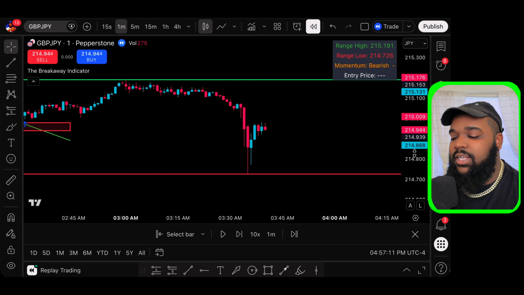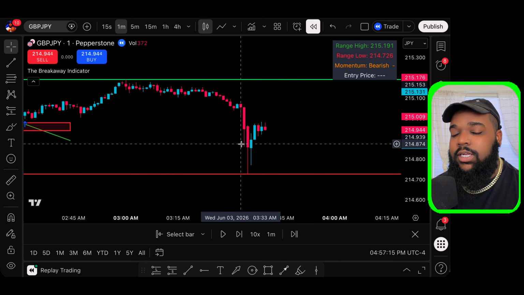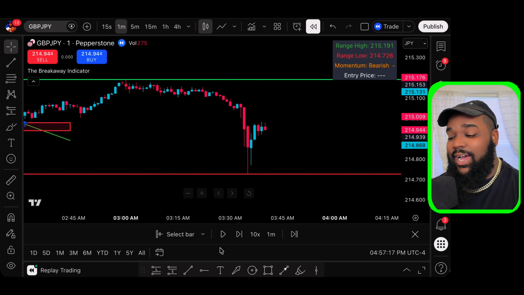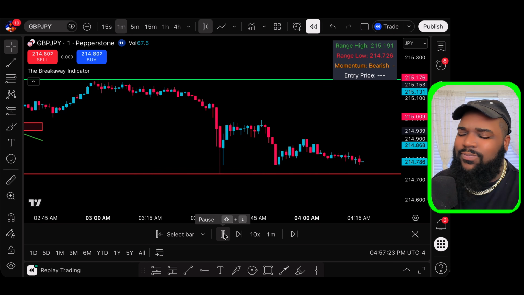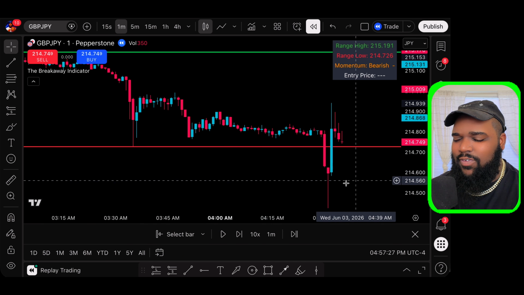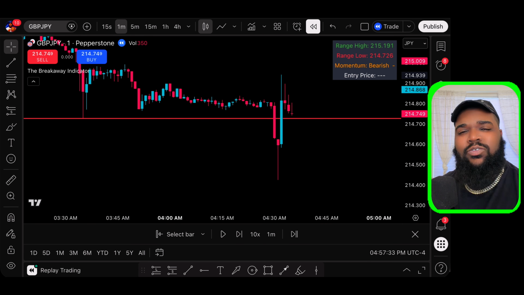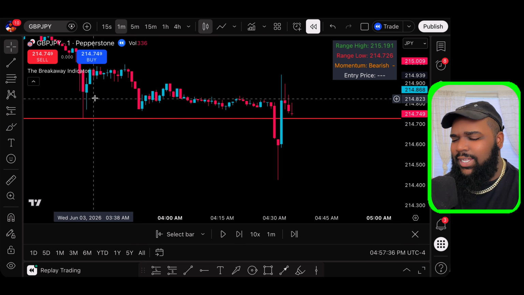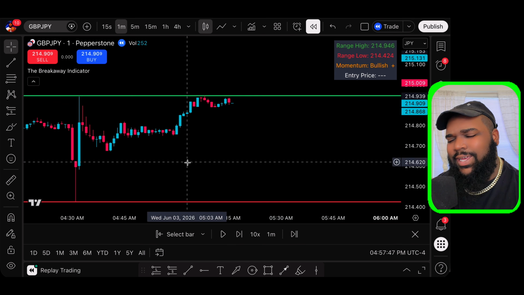Let's keep going. Okay, so the low got adjusted. It did not take this trade, which is really, really good. It can detect fakeouts, guys. That's why this indicator is so freaking good. It can detect fakeouts. Here we go. Here's another one right here. Another fakeout. Price told you that there was a breakout right here, and guess what happened? It just wicked up and liquidated every single thing up here. This indicator is fire. It helps people avoid taking losses.